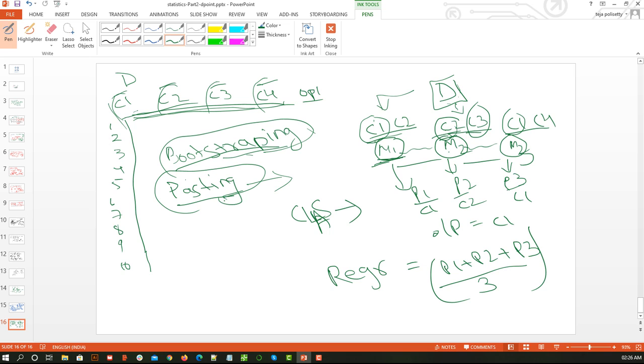In the code, there will be a parameter called bootstrap. If it is true, we use the bootstrap method, and if it is false, then it goes for pasting. So that was all about our bagging. I am going to cover one more algorithm in 2 minutes, and then we are going to jump to the implementation part. Let me create a new slide.